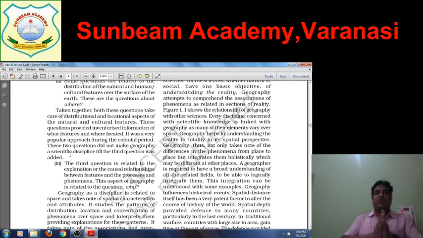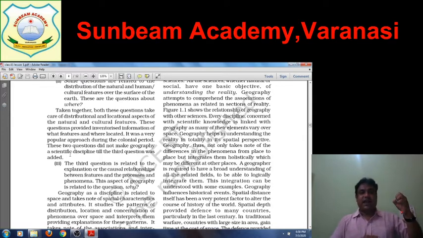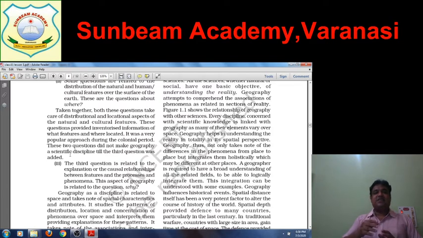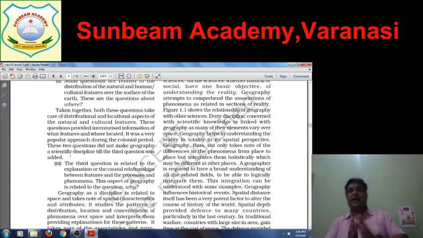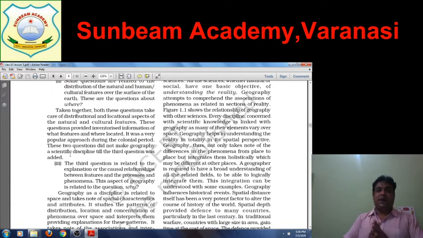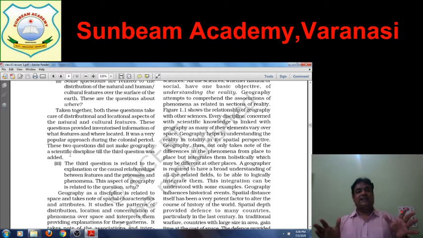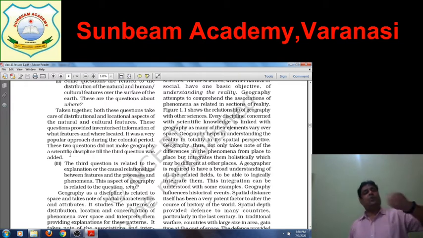Taken together, both these questions, what and where, mean the distributional and locational aspect. In what, we are discussing the distributional and locational aspect of natural and cultural features. These questions provided inventorized information of what features were located where. It was a very popular approach during the colonial period, to find out what and where. These two questions did not make geography a scientific discipline. Only to know what this is and where it is located, this is not complete.